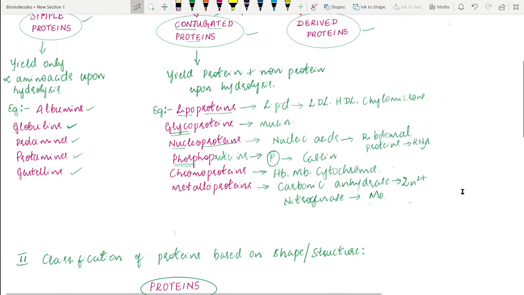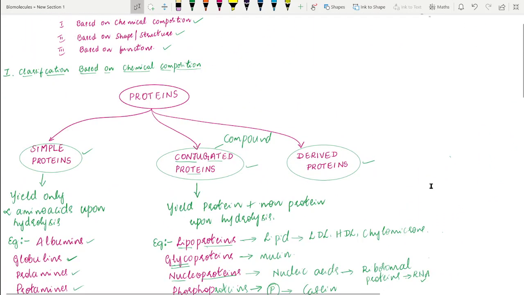The third category of this class of proteins is derived proteins. These derived proteins, as their name indicates, are obtained from proteins. They are the derivatives of the proteins.